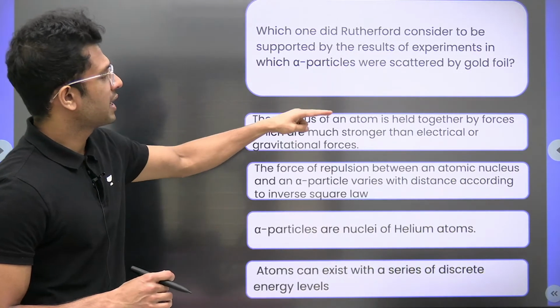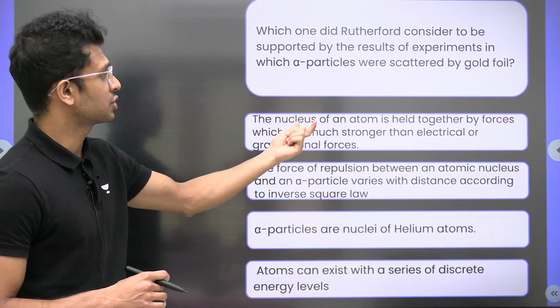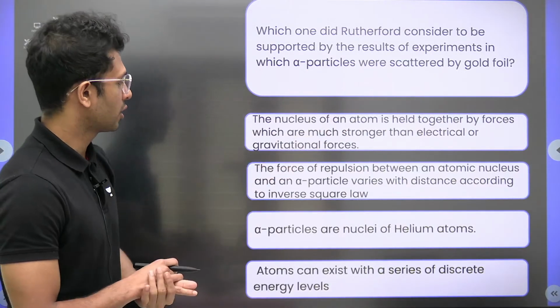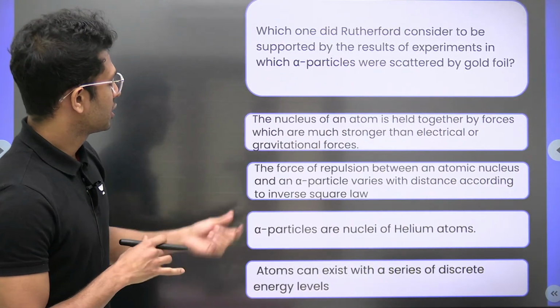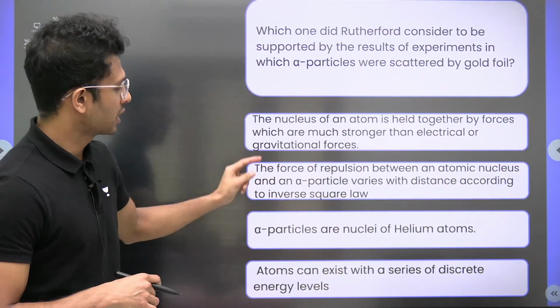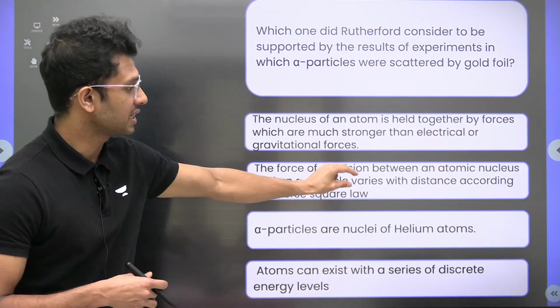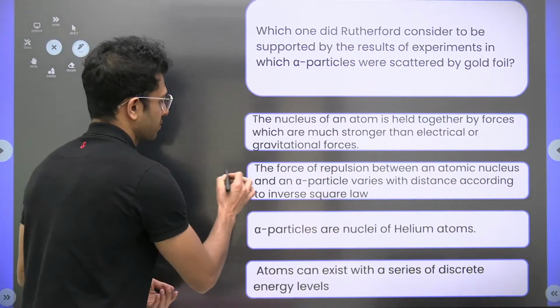The nucleus of an atom is held together by forces which are much stronger than electrical or gravitational forces. That is the first part. The force of repulsion between an atomic nucleus and an alpha particle varies with distance according to the inverse square law.